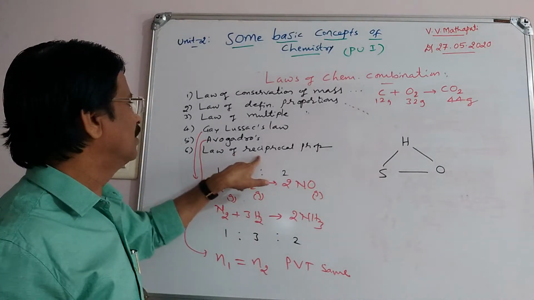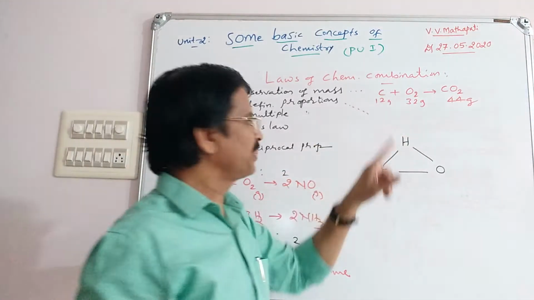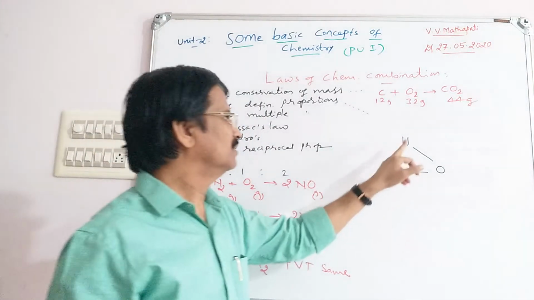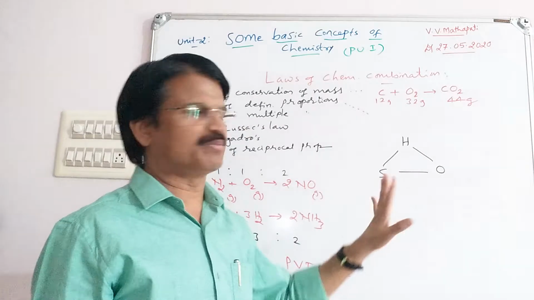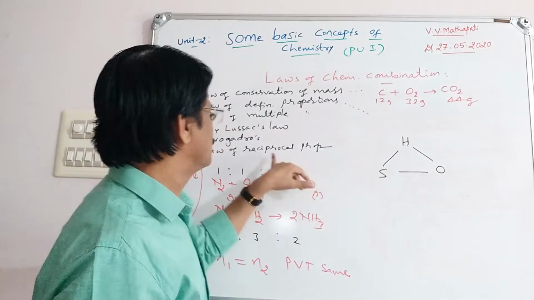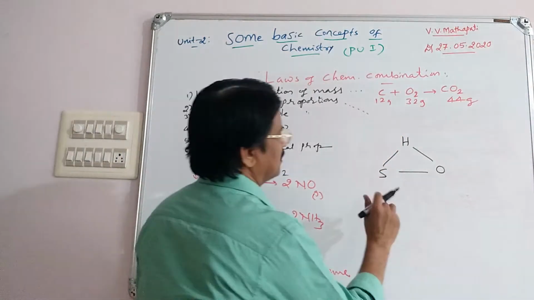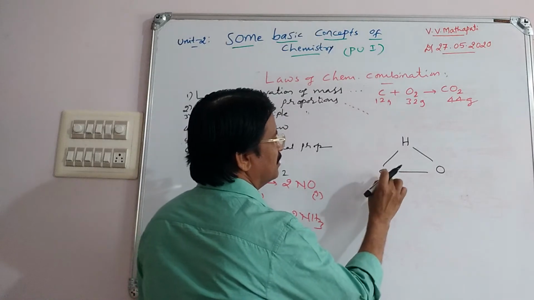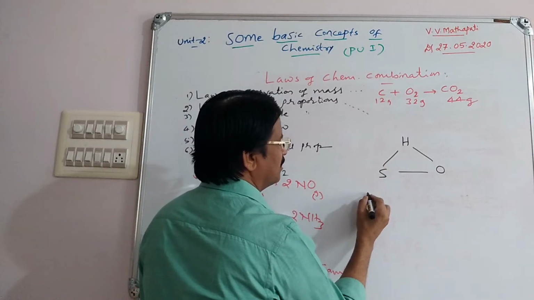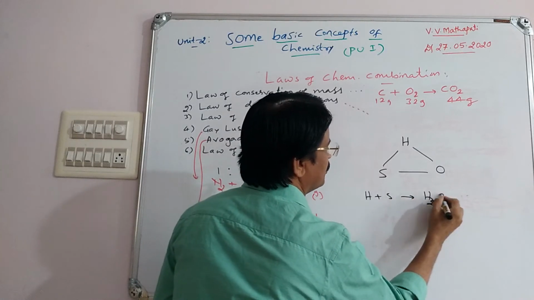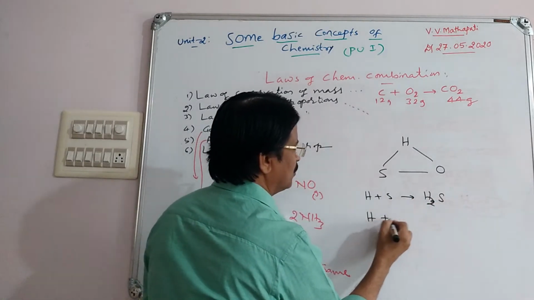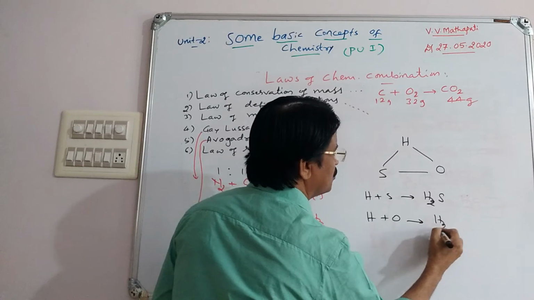And last, the law of reciprocal proportions. To explain this, we will consider 3 elements, H, S and O. Three elements are to be considered to explain the law of reciprocal proportions. Now see here, H and S combine to give H2S. H and O combine to give H2O.